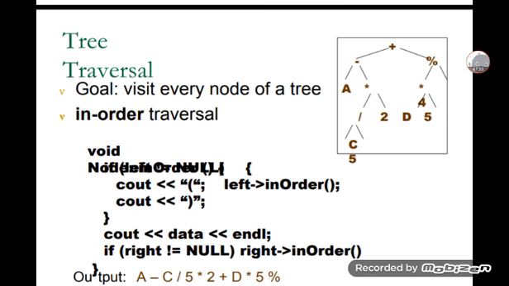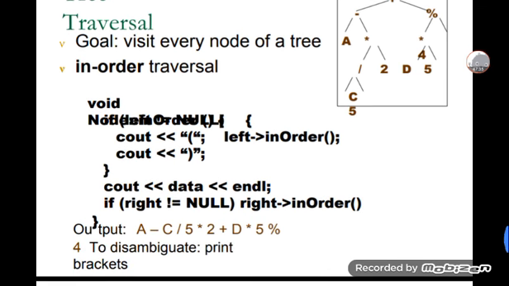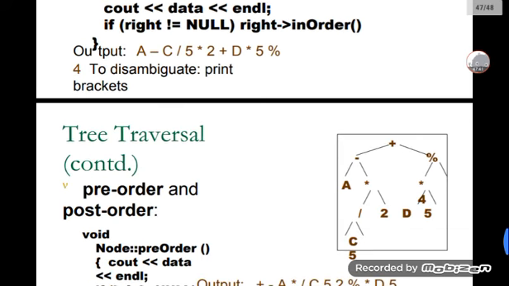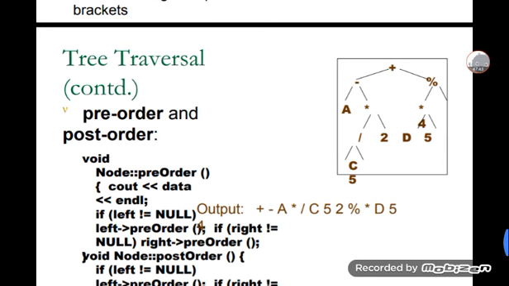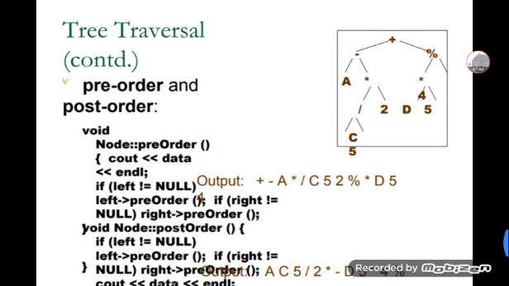Tree traversal is another example I am taking here. To disambiguate, print brackets in order of traversal. Then the tree traversal conditions: pre-order, and I am also taking post-order. This is as shown in the figure, and the code is there.